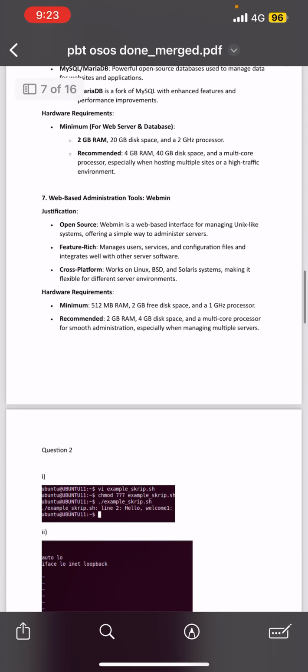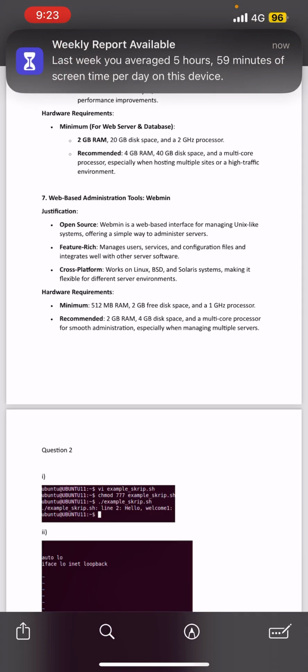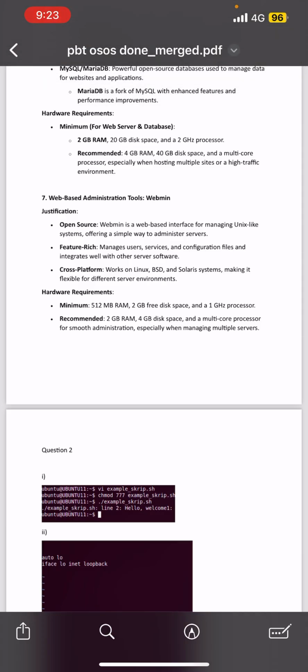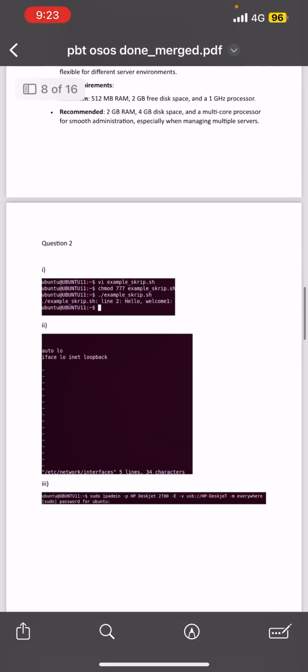For the hardware requirements, it needs 512 MB RAM, 2 GB free disk space, and a 1 GHz processor. But for the recommended setup, it needs 2 GB RAM, 4 GB disk space, and a multi-core processor for smooth administration, especially when managing multiple servers. Done with question 1. So let's go to question 2.